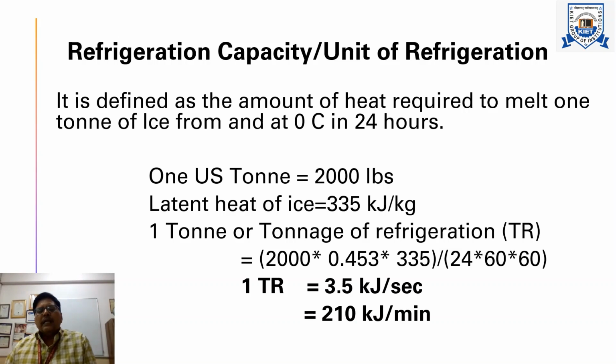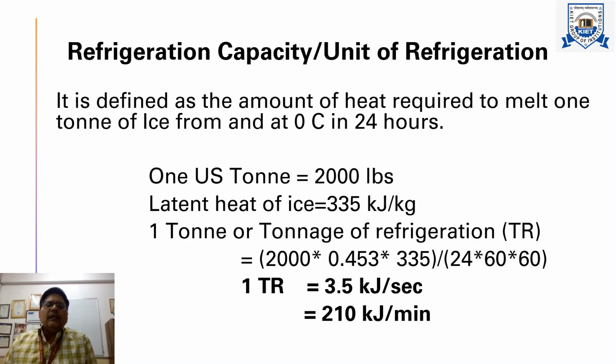Since this heat is required in 24 hours, we divide it by 24. If we divide it by 60, it becomes the amount of heat required to melt 1 ton of ice per minute, and if we divide it by 60 again, it becomes the amount of heat required per second.